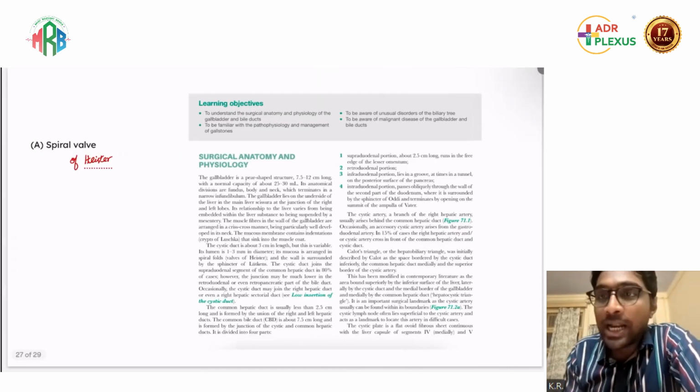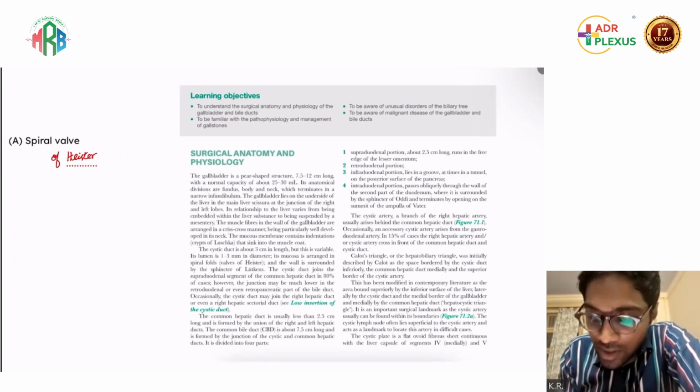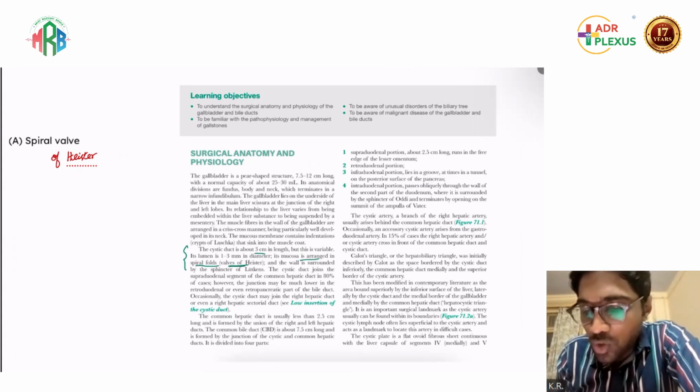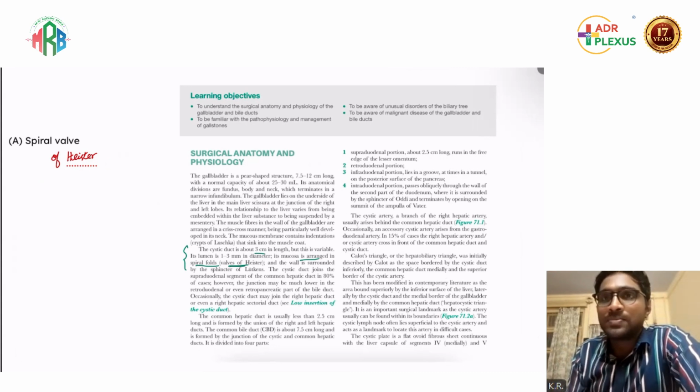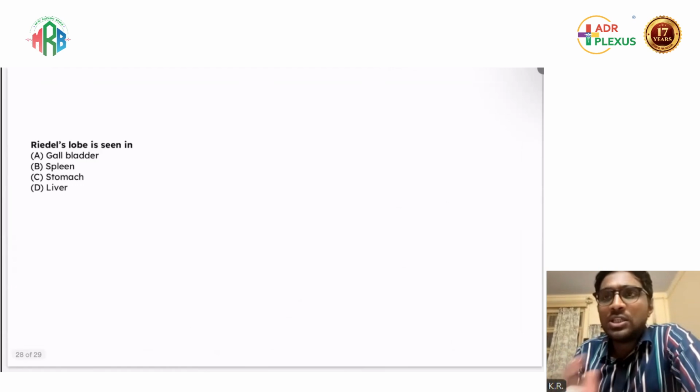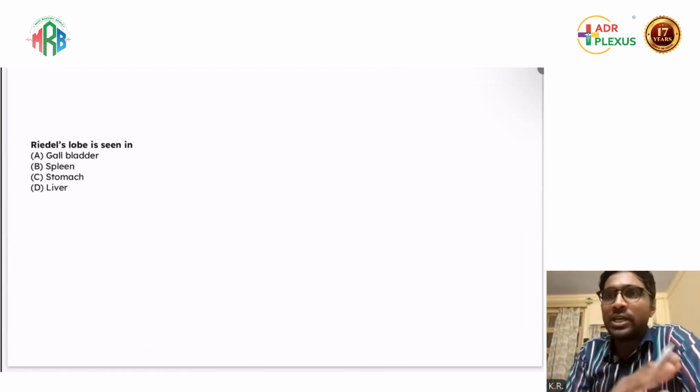So the reference is directly from Bailey and Love 28th edition. You can see here, the cystic duct is 3 centimeters and the mucosa is arranged in spiral folds, also known as valves of Heister. Okay. Next, last question. These two are anatomy questions, but closely related to surgery. That is why I put it under surgery topic.